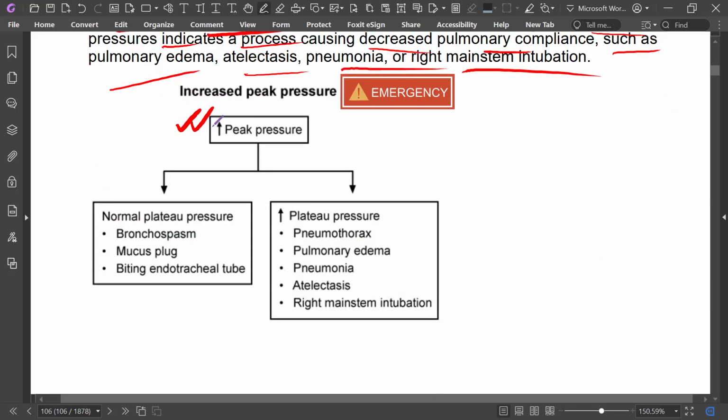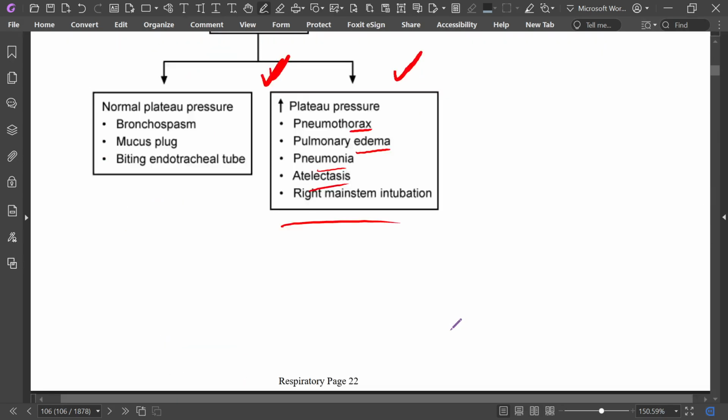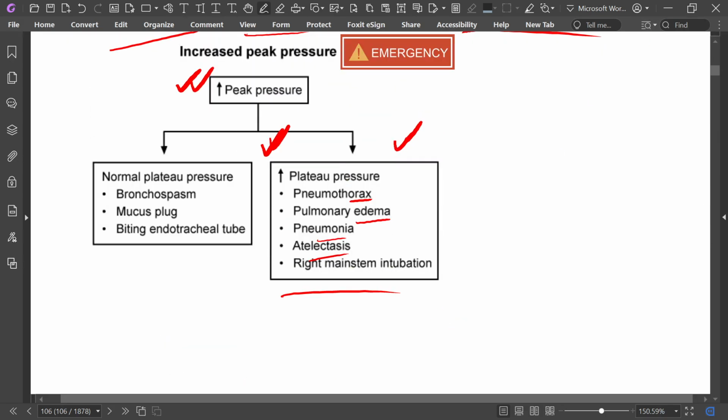So with increased peak pressure, there may be normal plateau pressure and there may be increased plateau pressure. Normal plateau pressure means bronchospasm, mucus plug, and biting the endotracheal tube. Increased plateau pressure means pneumothorax, pulmonary edema, pneumonia, atelectasis, and right mainstem intubation.